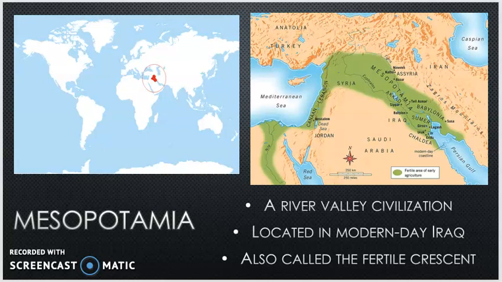This is the vocabulary video for Mesopotamia. Let's begin. Your first word is Mesopotamia. Mesopotamia is a river valley civilization.